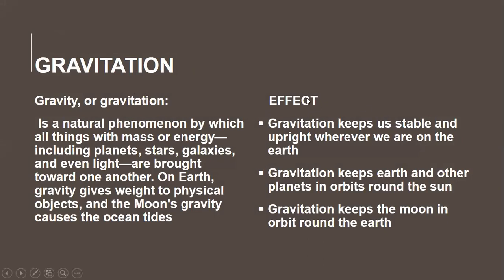Now, what are the effects? Let's look at the effects of gravity. It's gravity that makes you stable and upright wherever you are, whether you're standing or you are sitting down. Gravity does that. All right, number 2 thing that gravity does: gravity keeps the Earth and other planets in orbit as they move around the sun. Gravity keeps them in orbit and does not allow them to fall away. And it's even the gravity that keeps the moon orbiting around our Earth.